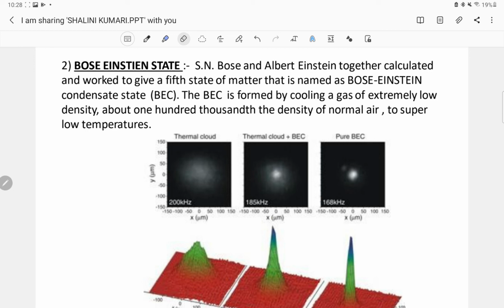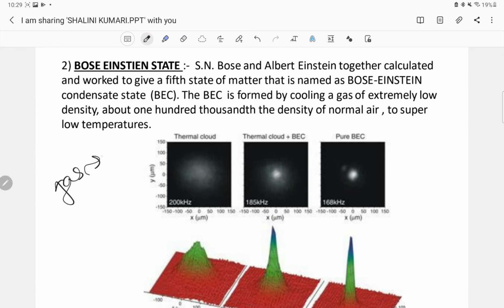The name itself says Bose and Einstein. This state was discovered by two scientists named S.N. Bose and Albert Einstein, who together worked to give the fifth state of matter, which is also written as BEC. The BEC is formed by cooling a gas of extremely low density, about one hundred-thousandth the density of normal air, to super low temperatures.